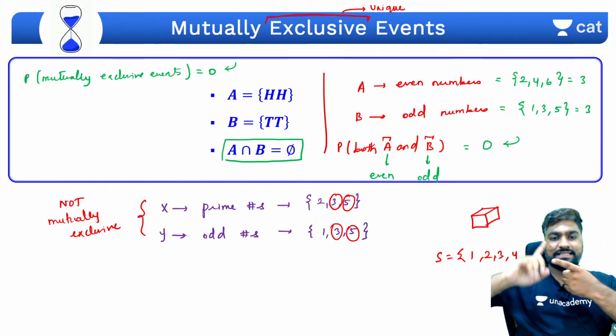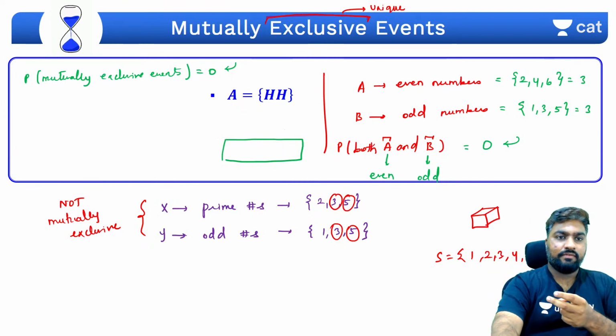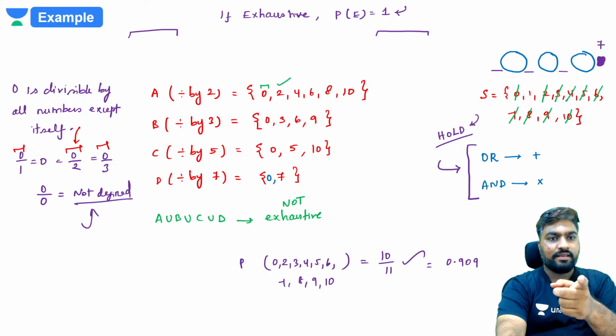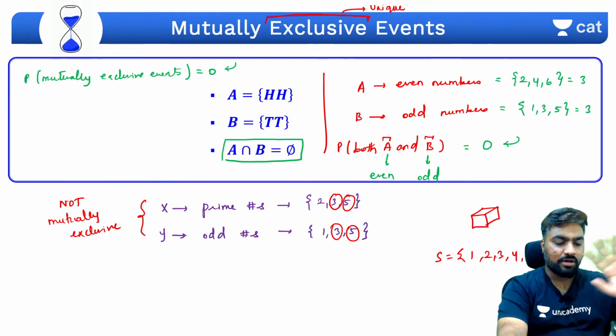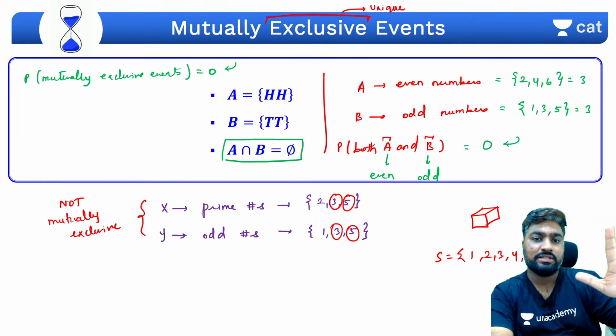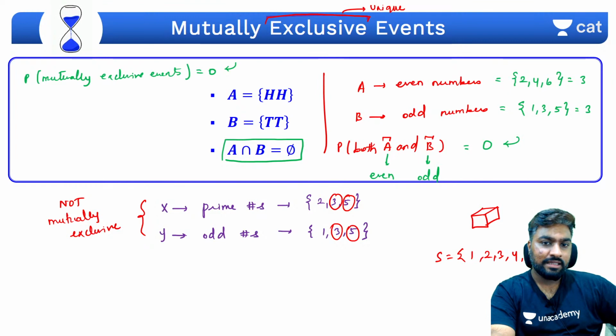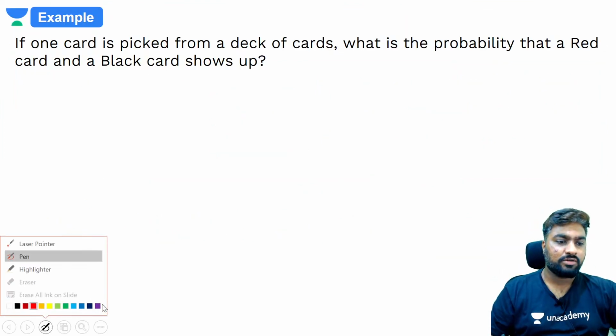So we've seen simple and compound. We have seen exhaustive events. We have seen mutually exclusive events. No confusion there. We have seen sure events, impossible events. All done. Let's try out an example. Quickly read this question. Try this out.